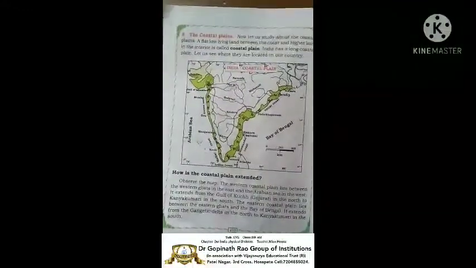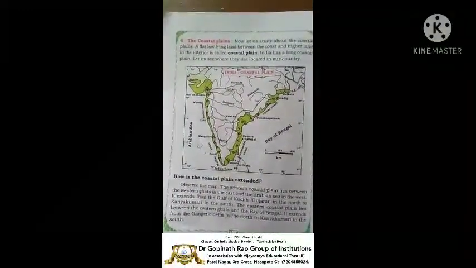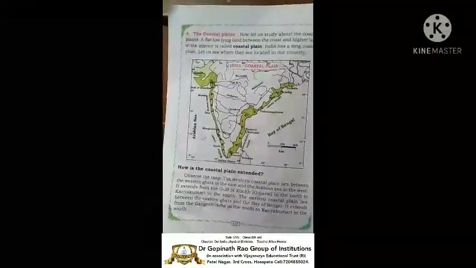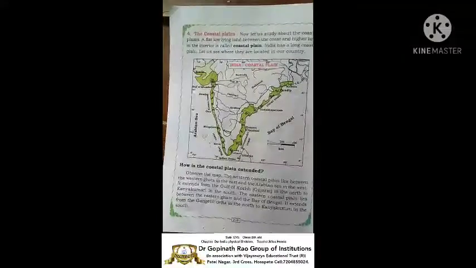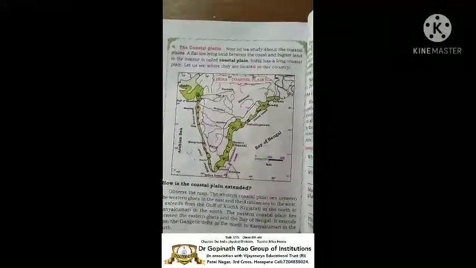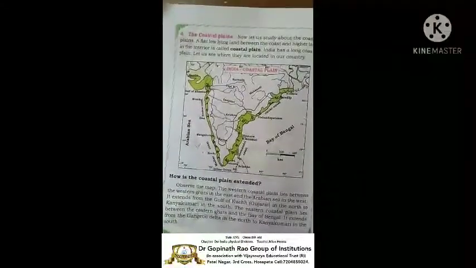You can observe the map here. You can see that the coastal plains lie between the Western Ghat in the east and the Arabian Sea in the west. It extends from the Gulf of Gujarat to Kanyakumari. And how can we see the coastal plains? The coastal plains are seen from Gujarat to Kanyakumari.